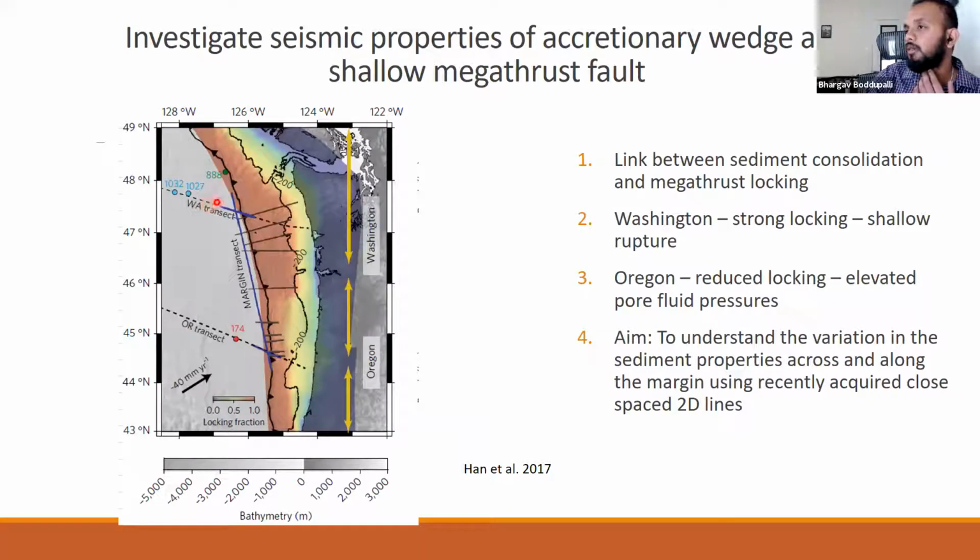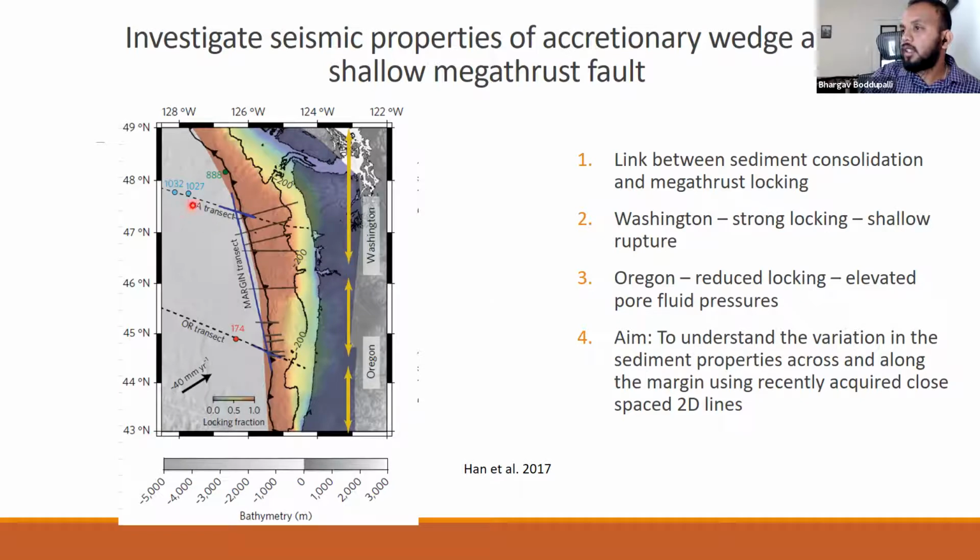I'll be looking at the sediment properties of the subduction zone, and using the 2012 data, Han et al. 2017 suggested a link between sediment consolidation and megathrust locking, with over-consolidated sediment corresponding to strong locking on the Washington coast, and under-consolidated sediments offshore Oregon corresponding to reduced locking with elevated pore pressures.